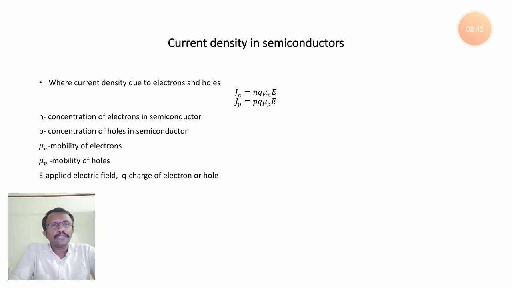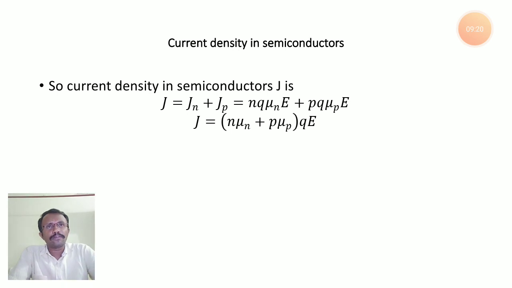Okay. So now what are the units for the current density? You know already, current density units are ampere per meter square. What are the units for the electric field? Volt per meter. What are the units for the charge? Coulombs. Okay. What are the units for the hole concentration or electron concentration? Per centimeter cube or per meter cube. Okay. So now current density J is equal to Jn plus Jp. So here Jn is equal to nq mu n into E. Jp is equal to pq mu p into E.